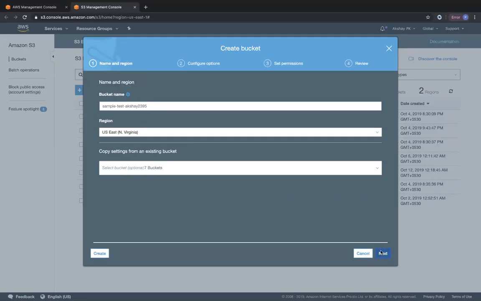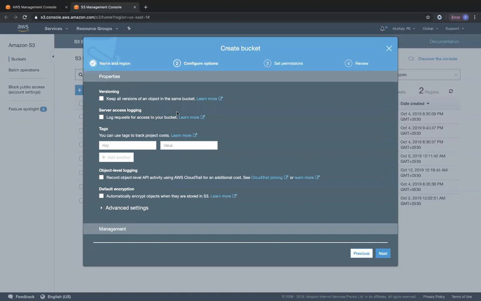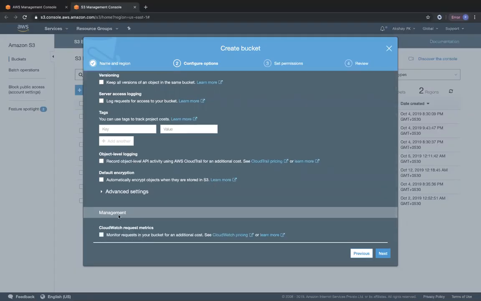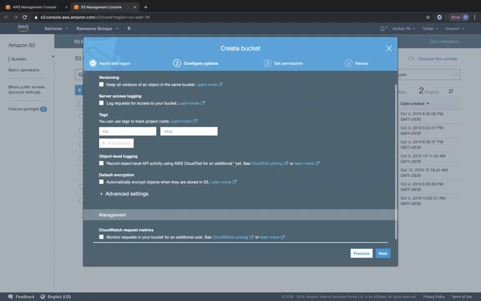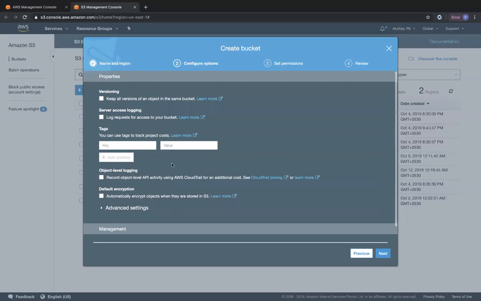The next one is we can configure some of the options. You can see over here under properties, we have versioning, server access logging, tags, object level logging, and encryption. And under management, we have CloudWatch request metrics. I'm just walking you through this, but this is what we will be seeing in the subsequent lectures when it comes to S3. We are not going to enable any of these.